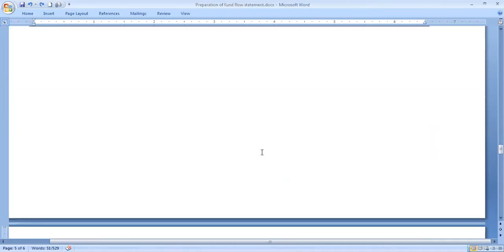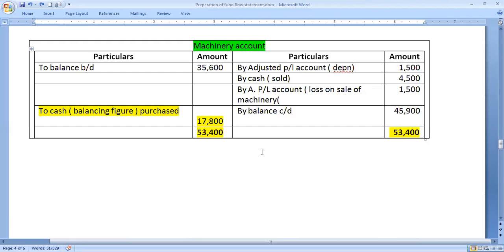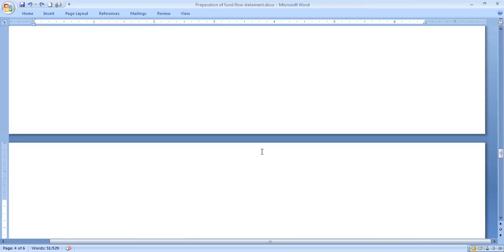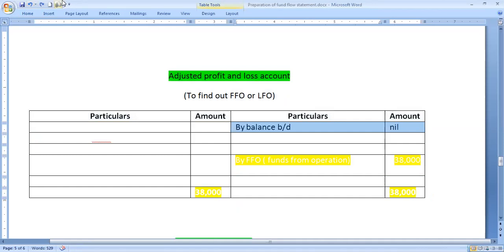So remember, in all ledger accounts, wherever non-cash transactions or non-fund items are there, we just have to transfer them to the adjusted profit and loss account. In the adjusted profit and loss account, the same you have to write in the respective place. Before writing all the items, write opening balance and closing balance. In the balance sheet liability side, there would be the item profit and loss account credit balance. So that profit and loss account credit balance we can take into this adjusted profit and loss account as opening balance and closing balance.